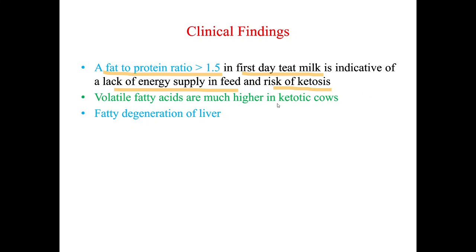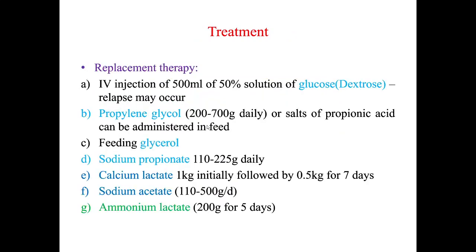The volatile fatty acids are much higher in the ketotic animal. Fatty degeneration of the liver can be seen. So what are the treatments? We are considering the treatment aspect here. So what is the treatment?